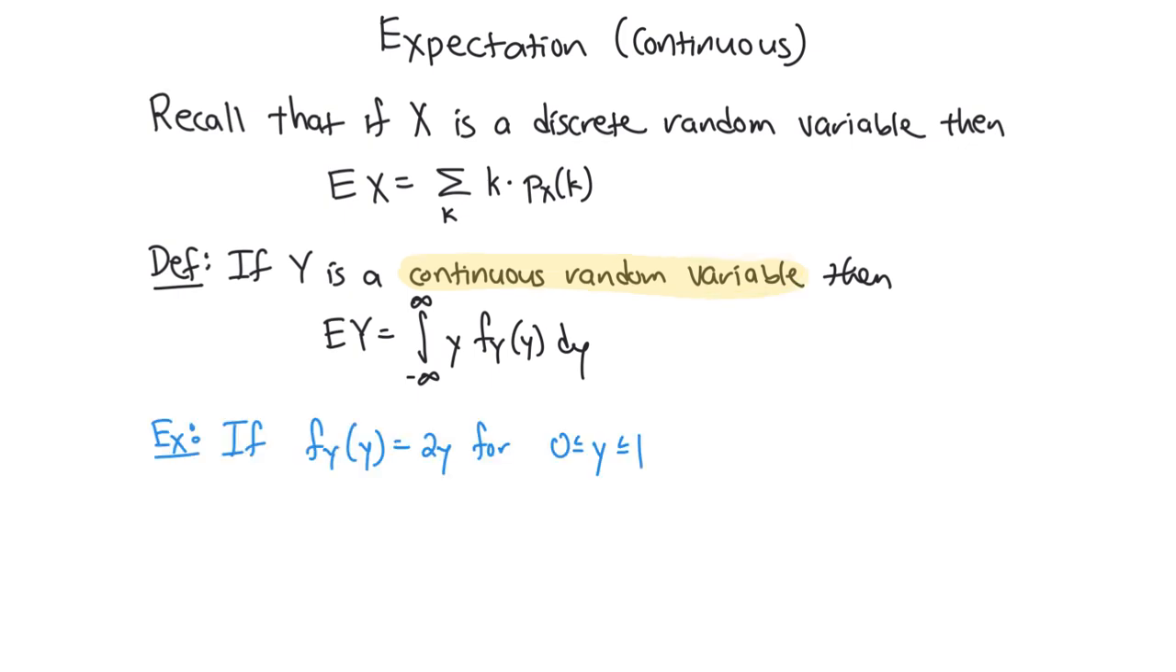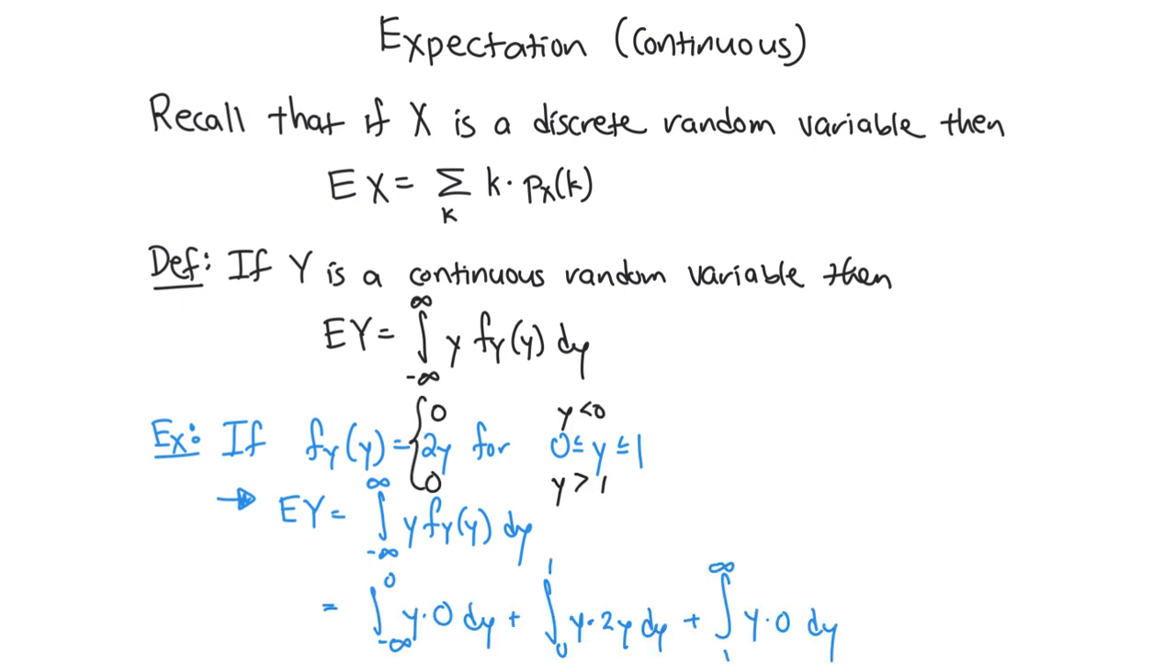Consider the following example. I will have PDF given by 2y between 0 and 1. Recall that this actually defines a PDF over all real numbers. Anything not in that interval has probability 0. The expected value will be integrating over the full sample space of y times that PDF. And to find that, you just break it up into pieces.